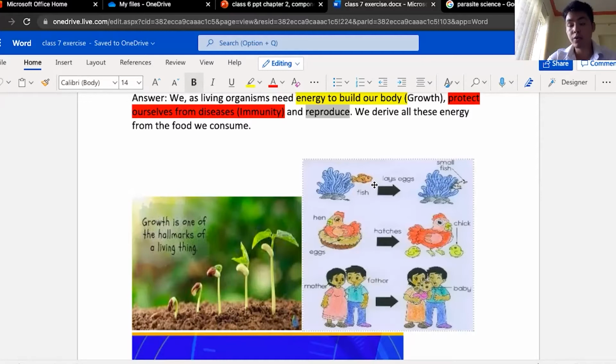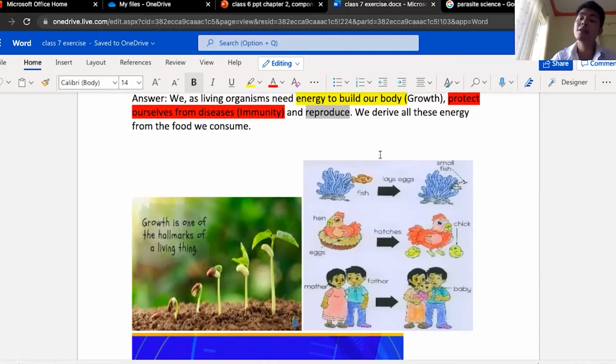So you require a ton of energy to reproduce, right? And all this energy we derive from the food which we consume. Consume as in, we eat, right? So in short, yeah.